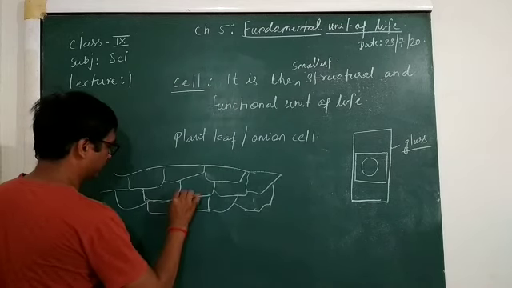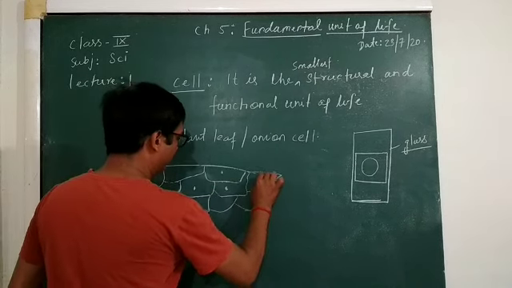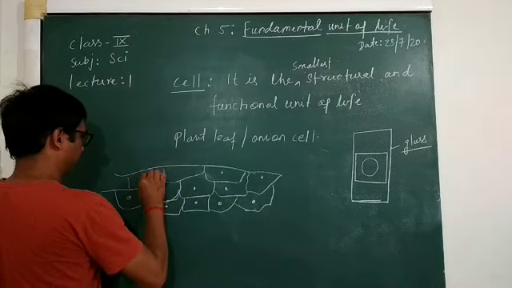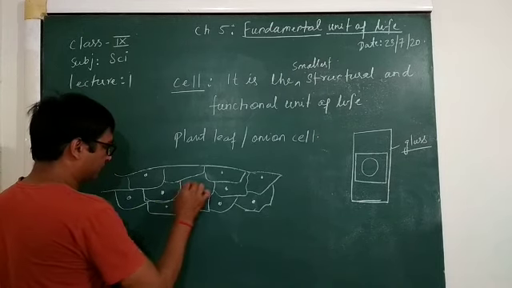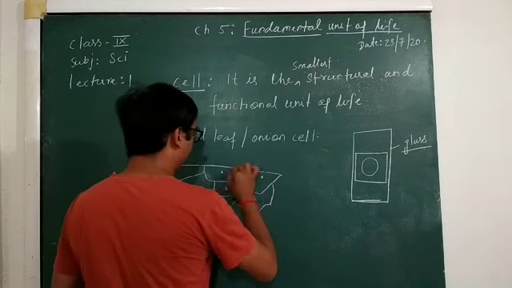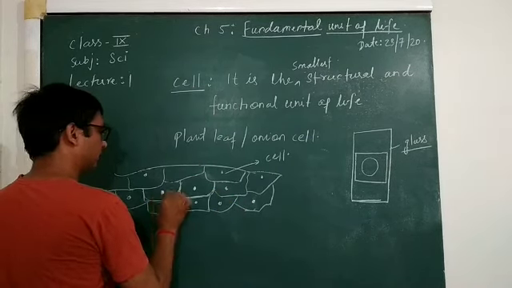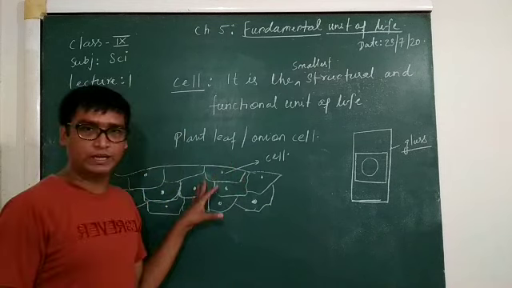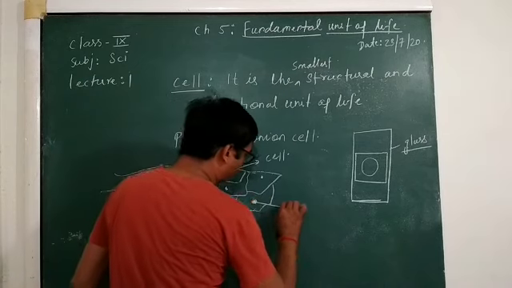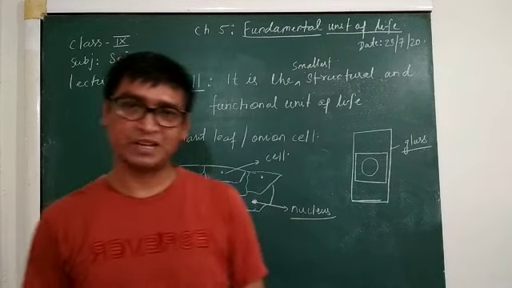And in the center of each cell you will find dark spots. Each and every compartment is called a cell, and this is actually the onion cell. This dark one is known as nucleus. So nucleus is present in the center of the cell.